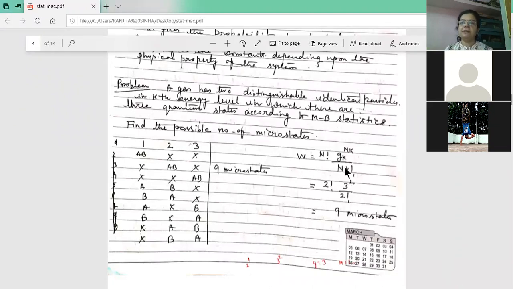And in that condition, if n equals n1 plus n2 plus n3 plus n4, and n2, n3, n4 are nothing, all the n1 number of particles have the total energy E. So here factorial n and nk are the same because only one energy state is there. If there is another energy state, that is the Lth energy level, then we have to write one extra thing: plus factorial n gk to the power nl by nl factorial. But we are not considering that here.